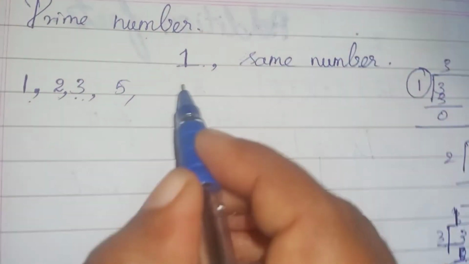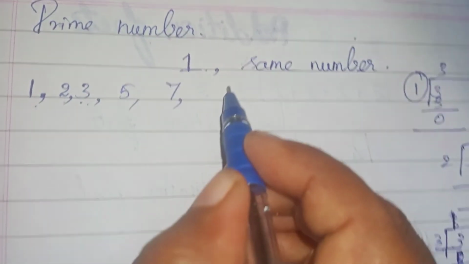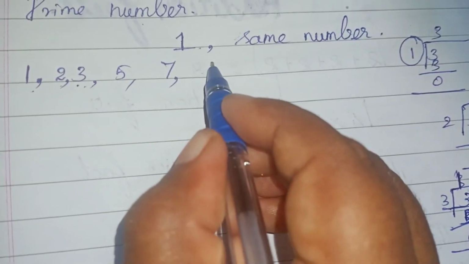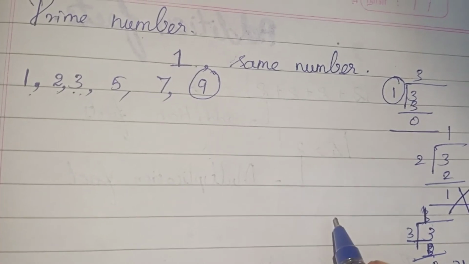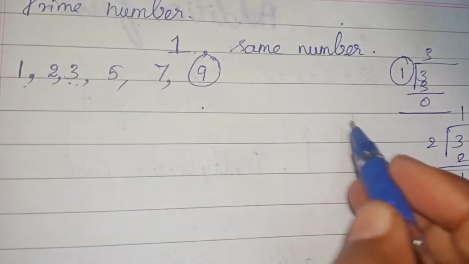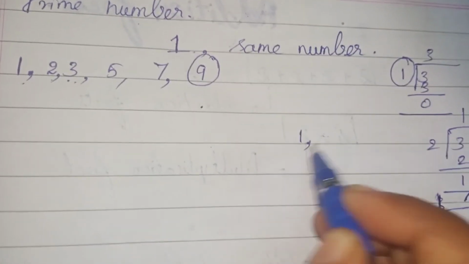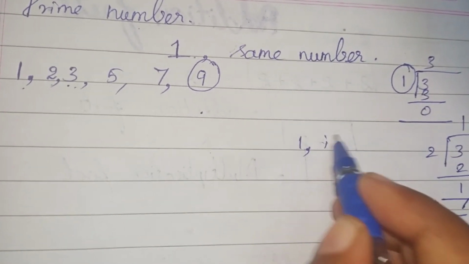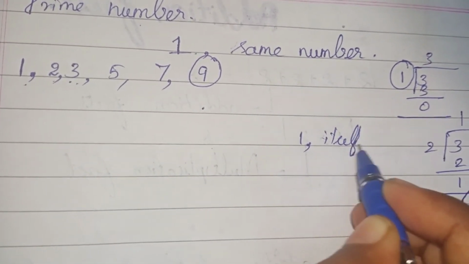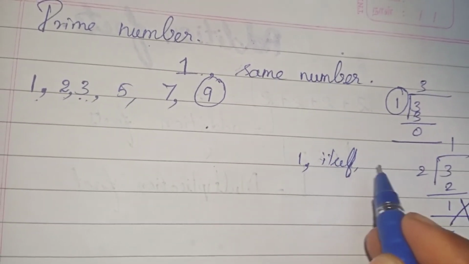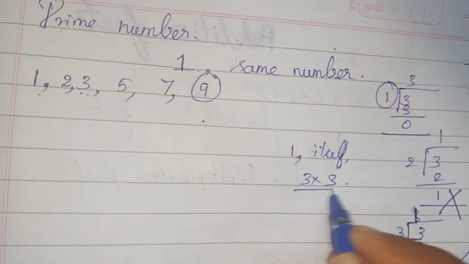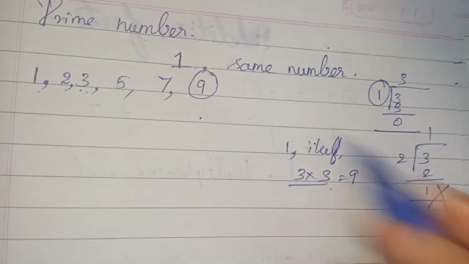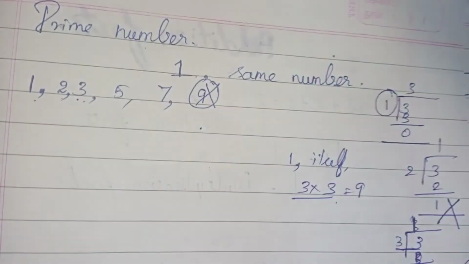5 is a prime number. 7 is a prime number. You can think over it: 9, is it a prime number? Think about it. 9 can be divided by 1 and itself, and another number: 3 3s are 9. Another factor is there, isn't it? So 9 is not a prime number.